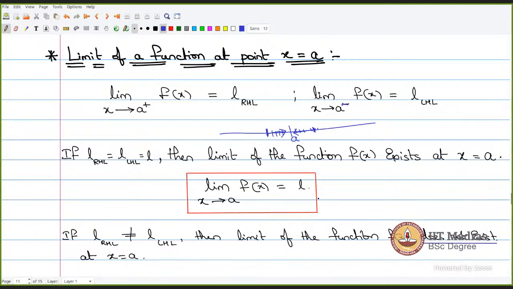So this is the same as the example we have seen above, the even odd cases. Now there is no even, there is no odd, there is left hand and right hand. So you check the left hand side limit, you check the right hand side limit. If both the limit values are the same, then we say the limit of this function exists at x is equal to a. If both the limits are not equal, then we say the limit of this function does not exist at x is equal to a.